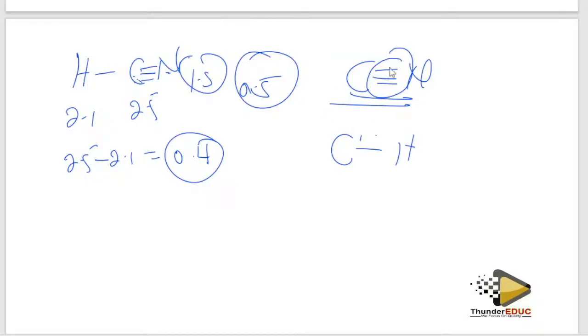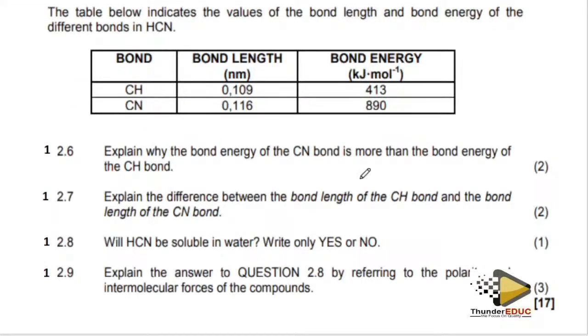So here, this one has more bonds, is going to become a bit short, and then it's going to become stronger. This one is 1 bond, it means that it's a little bit longer, and then it becomes weaker. Hence, the bond energy for this is going to be higher than the bond energy here. Please don't go without knowing that.